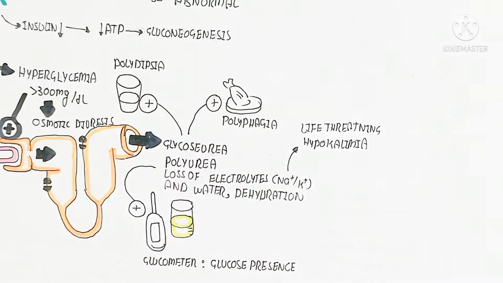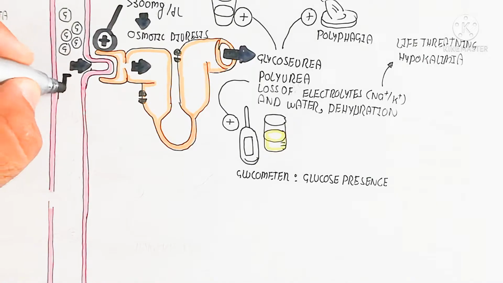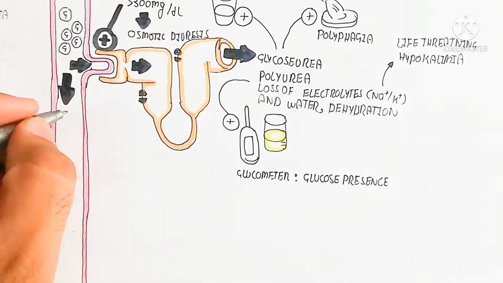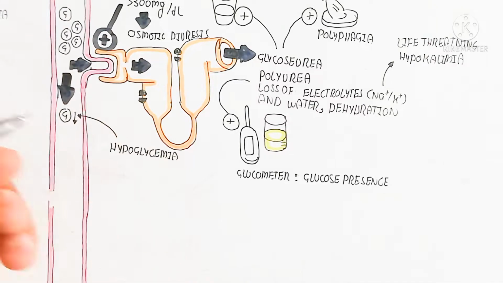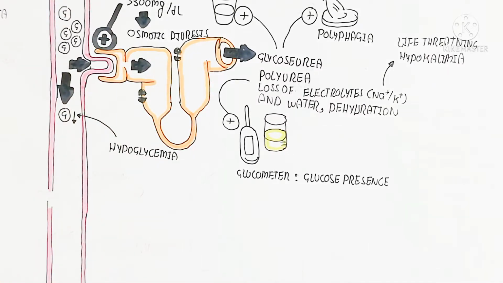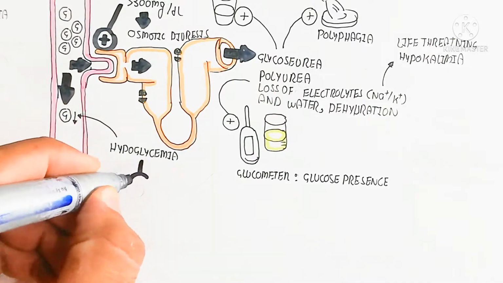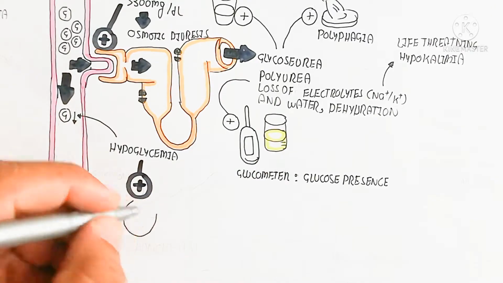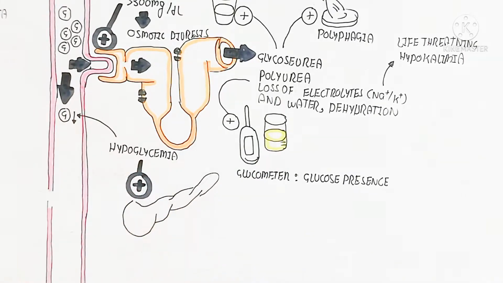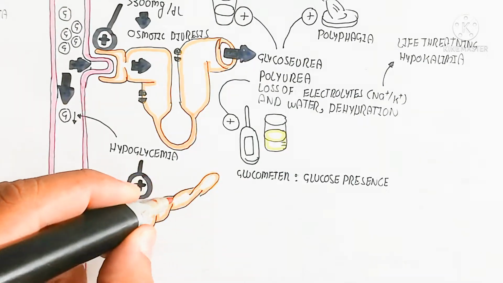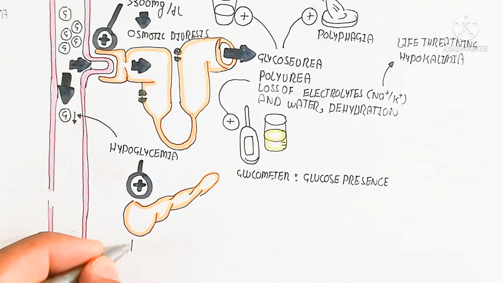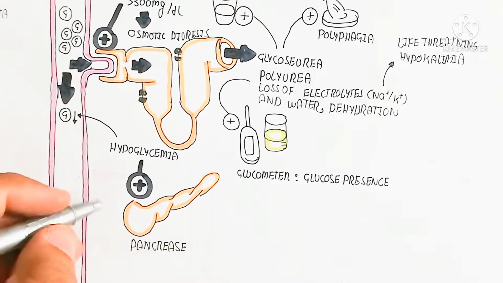Polydipsia and polyphagia occur because of continuous loss of water and continuous loss of glucose. But in this case, hypoglycemia occurs from the excretion of glucose, and this leads the pancreas to produce more glucagon, because glucagon is a catabolic hormone.